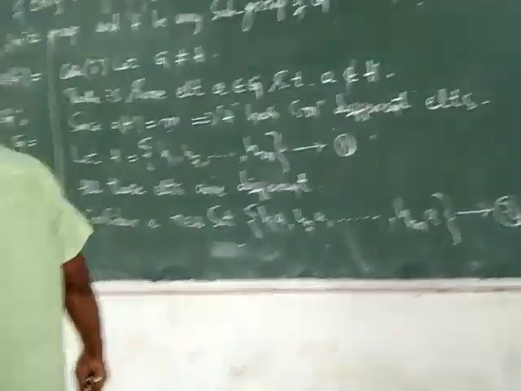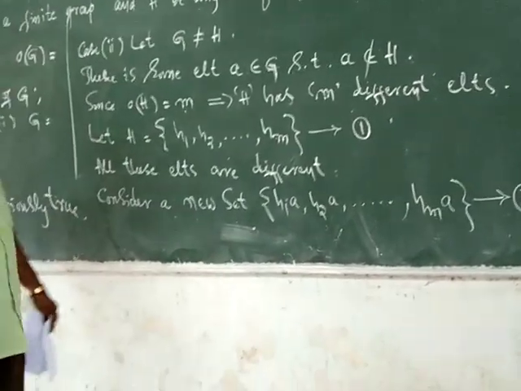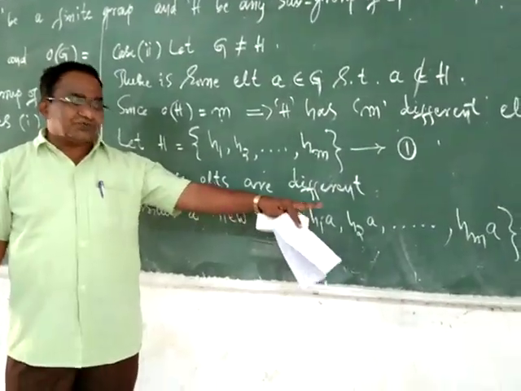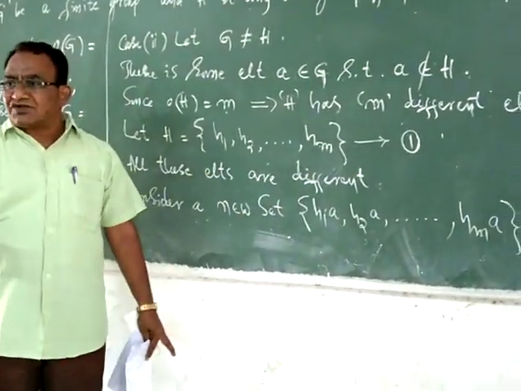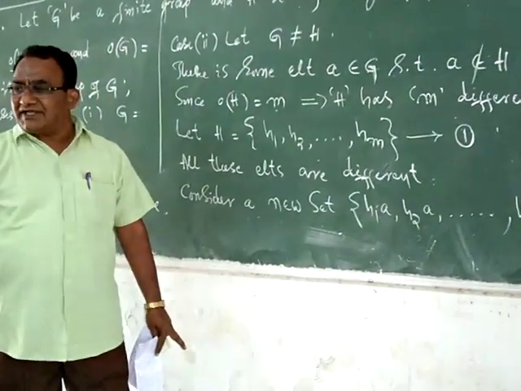And here you can observe one thing. H1, H2, HM are all elements of G. Why?